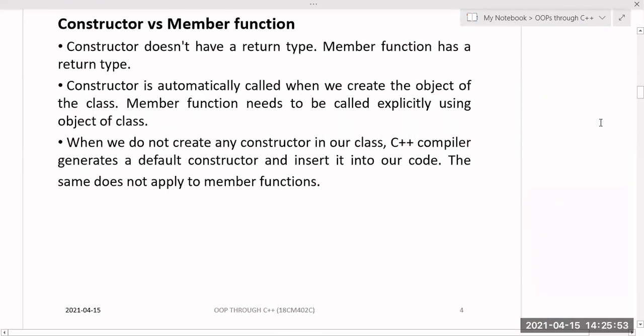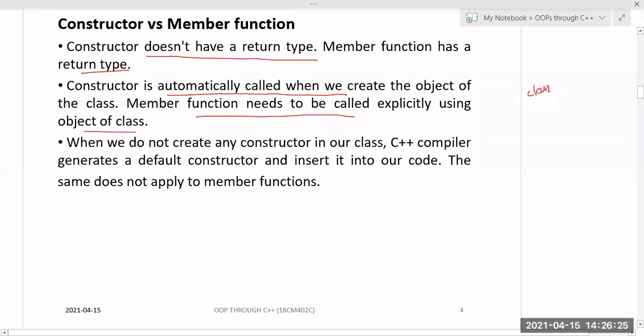Constructors versus member functions. What is a constructor and what is a member function? It has some rules, and that makes the difference between a constructor and a member function. A constructor is also a member function only, but it is a special member function because it has some special characteristics. Constructors do not have any return type, not even void, but a member function should have a return type. A constructor is automatically called when we create the object of the class, but a member function you must explicitly call through the object, right?